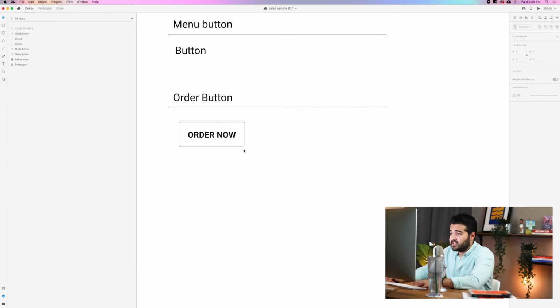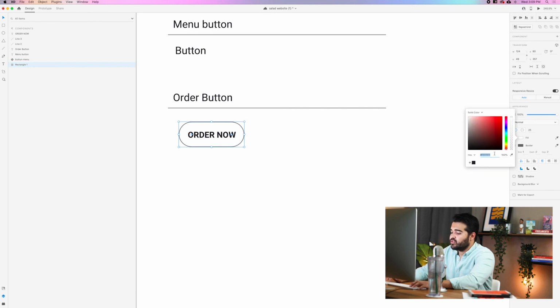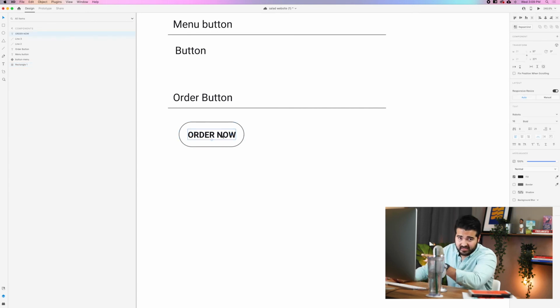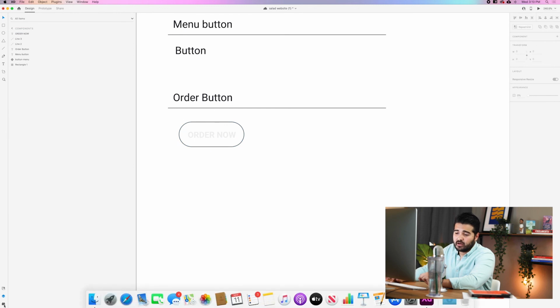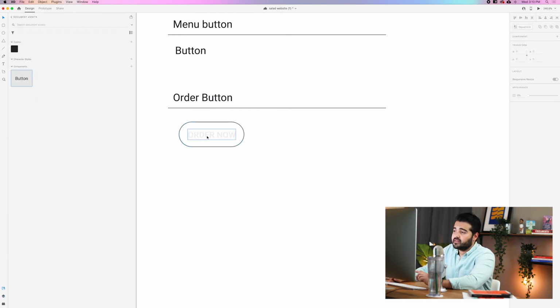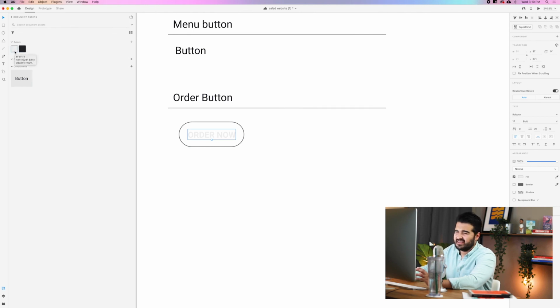So one thing that I wanna do with this button is I'm gonna create borders for this, and I'm gonna actually use this color. I'm gonna change this color to 31, 31, 31, the text color, sorry. I'm gonna change the text color of the order now button. We're gonna change this color for a white button color, which is gonna be F1, F1, F1. We're gonna click enter, and we're gonna add that color to our palette right here. And we're gonna actually add the same color in our library. So we have the black and the F1 white, which is like a little bit of an off-white.